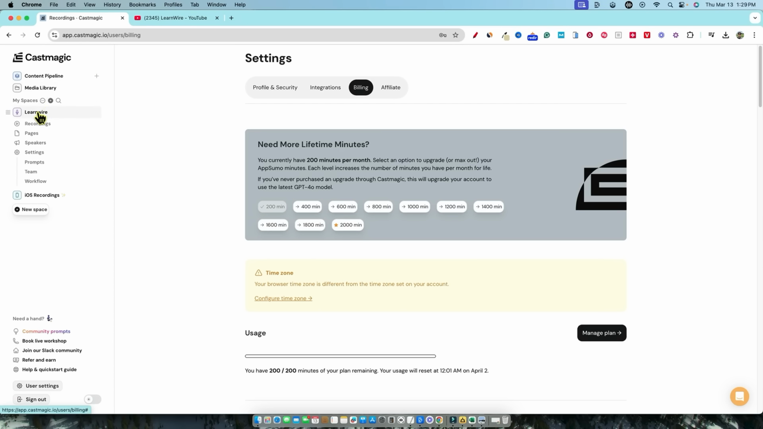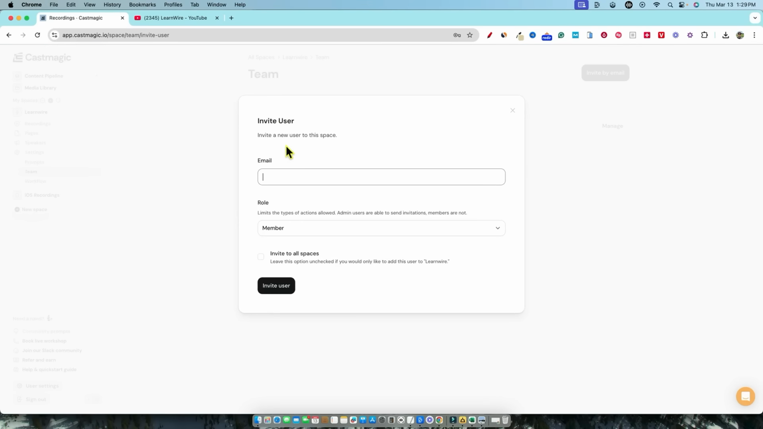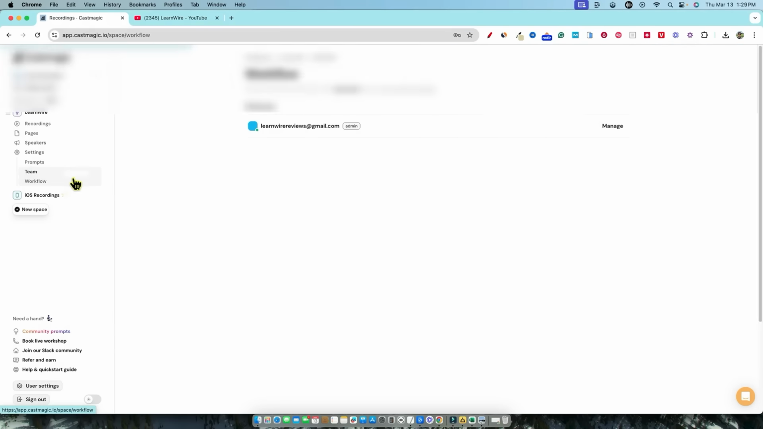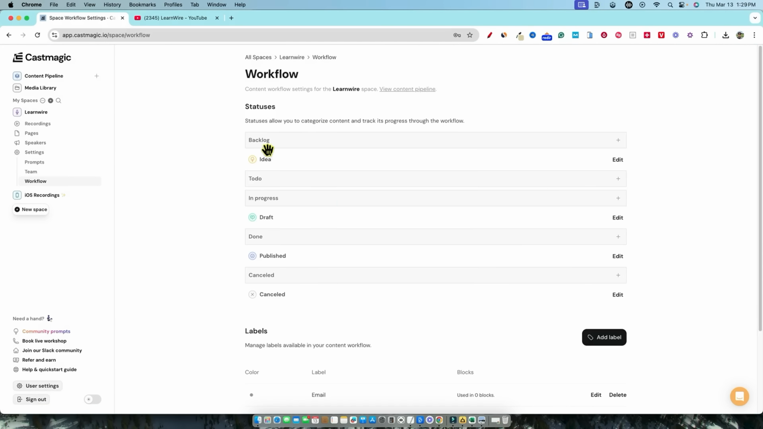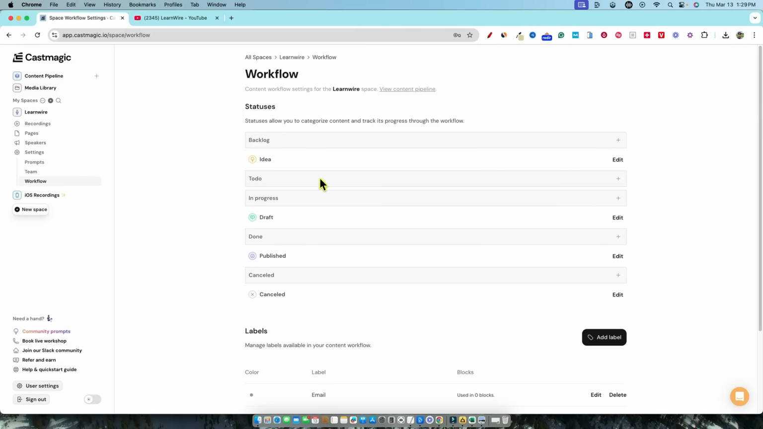We have media library, we have our spaces right over here. So you can actually go and create your spaces and so forth. I'm going to go here and click on recordings because that might be new. I'm not sure if import audio or video. Let's see, a plus right here, invite user. So this is how you would invite a team member. You have your custom workflows right over here. So you have your statuses, a draft, published. You can completely change all of this.